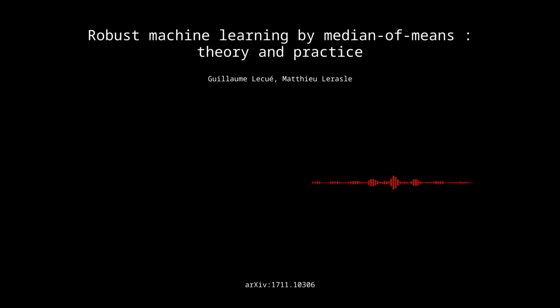And to recap, just to make sure the key points really stick, traditional machine learning algorithms are often very sensitive to outliers. This paper introduces median of means, MOM, as a way to make those algorithms much more robust. It provides a bunch of practical algorithms you can use, like MOM lasso and MOM slope, and it also shows how MOM can be used for things like hyperparameter tuning, using a robust version of cross-validation. Overall, MOM is a really exciting development in machine learning. It's a way to build models that are more reliable, more accurate, and ultimately more useful in the real world.